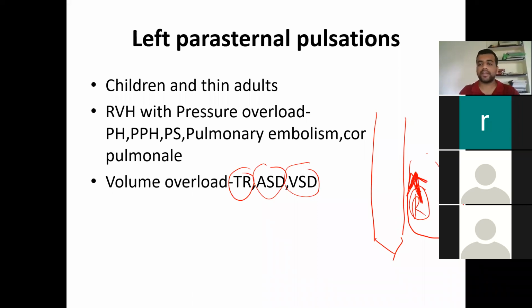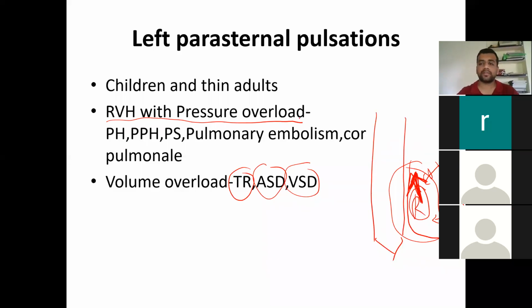In the case of ASD and VSD, as I said, if this is an ASD and this is a VSD here, there is always an excess of blood flow like this. So this is a volume overloaded condition which is occurring here. This is going to cause right-sided hypertrophy as well as dilatation. And in the case of RVH, we have pressure overload conditions.